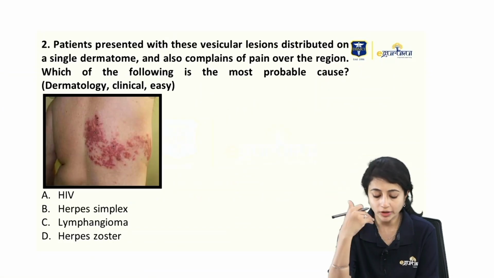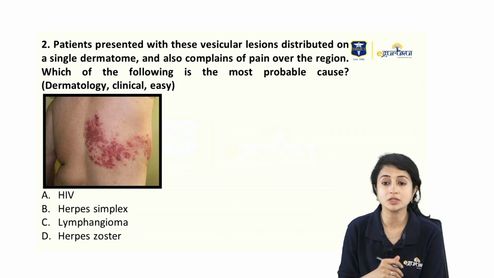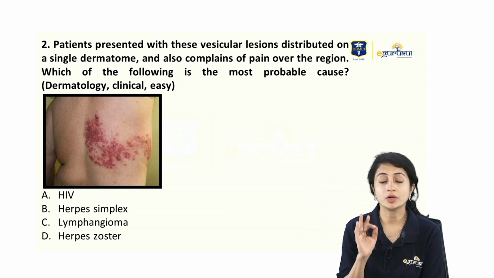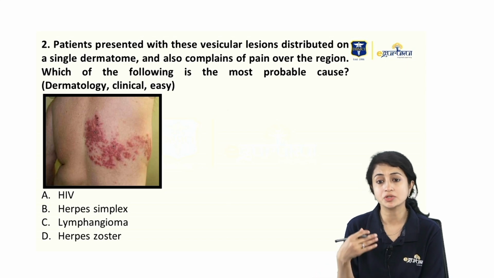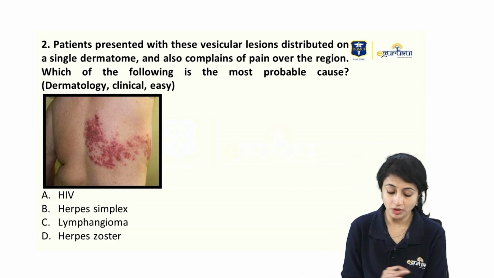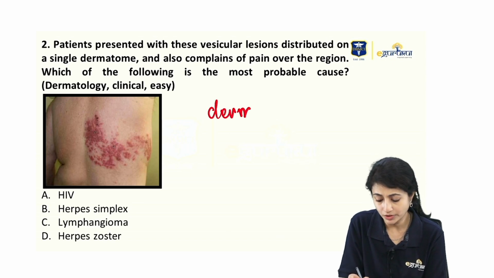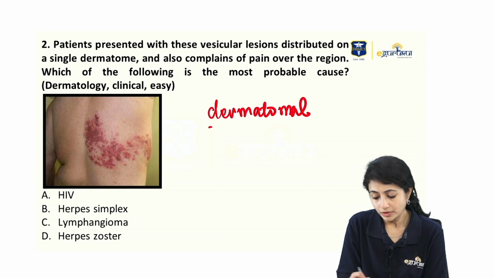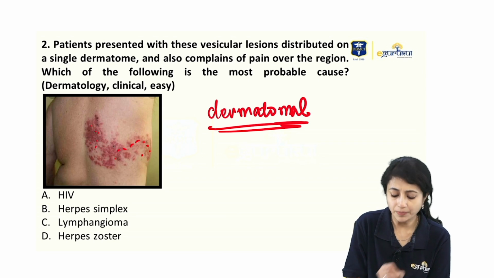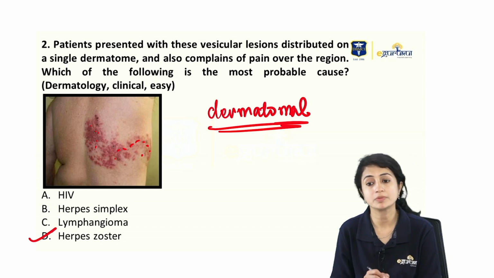Again, you do not even need to read the question. You see the image, they're just asking you for diagnosis. So even if I don't look at the question, I know what it is. So a patient who presented with vesicular lesions distributed on a single dermatome also complains of pain in the same region. What is the diagnosis? When I look at this image, I see a typical dermatomal distribution, with vesicles showing crusting present on one side of the body. What is it? It cannot be anything else except herpes zoster.